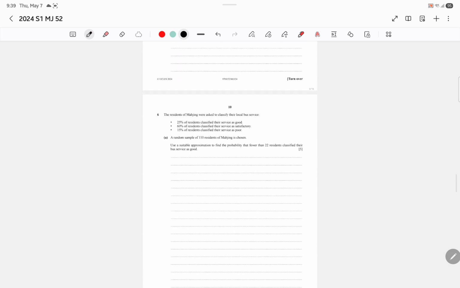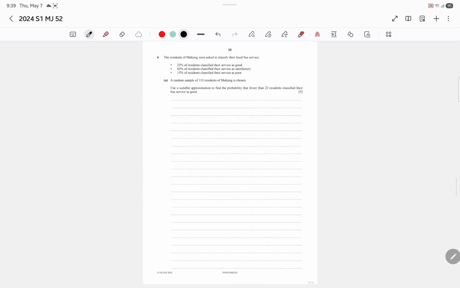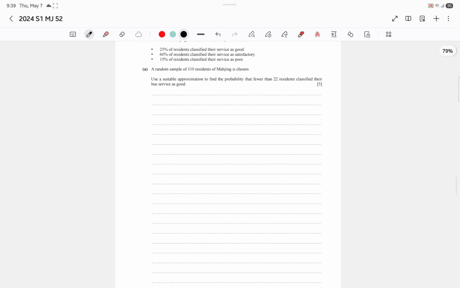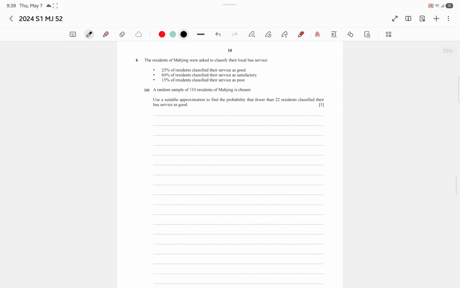Okay, now we have another question. This is approximation to normal distribution. The residents of Mahjing, somewhere in China or Japan, I don't know, were asked to classify their local bus service. 25% of the residents are classified as good, 60% satisfactory, and 15% as poor. A random sample of 110 is given. Use the suitable approximation to find the probability that fewer than 22 are classified as good.